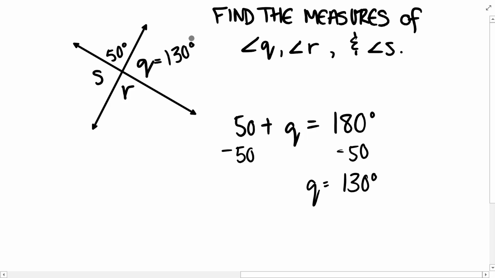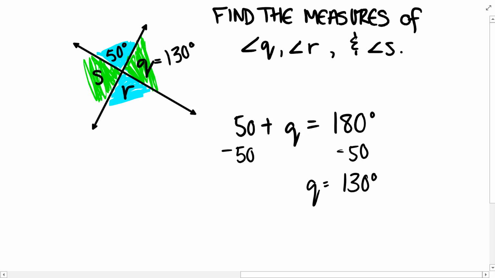Now I could use the relationship of supplementary angles, but I also learned something very special about anytime you have an intersection of two lines, it forms four angles, right? The angles that are found across from each other, across the intersection, across the X, so not next to each other, those have a special relationship.